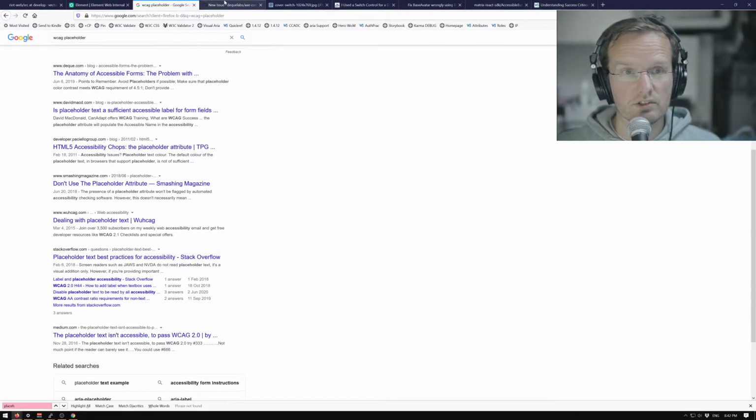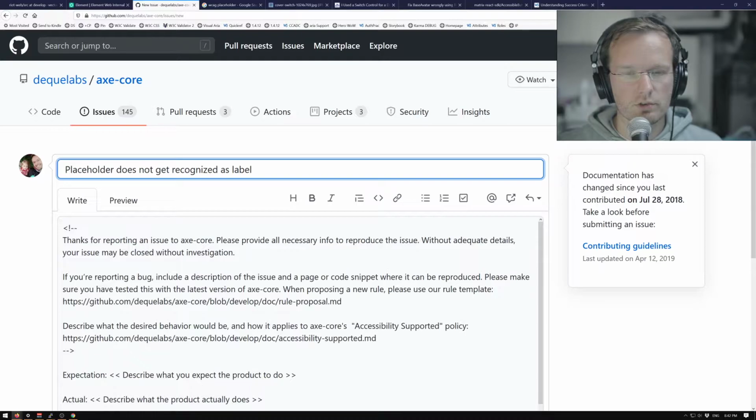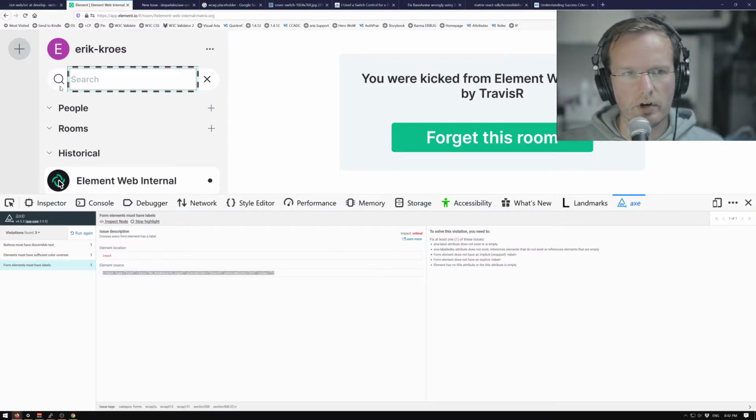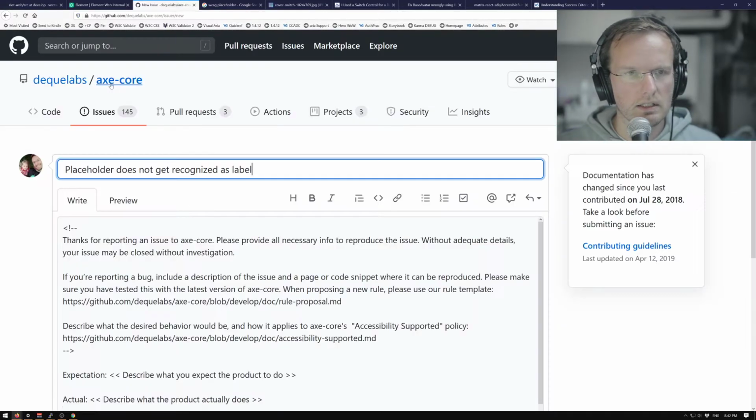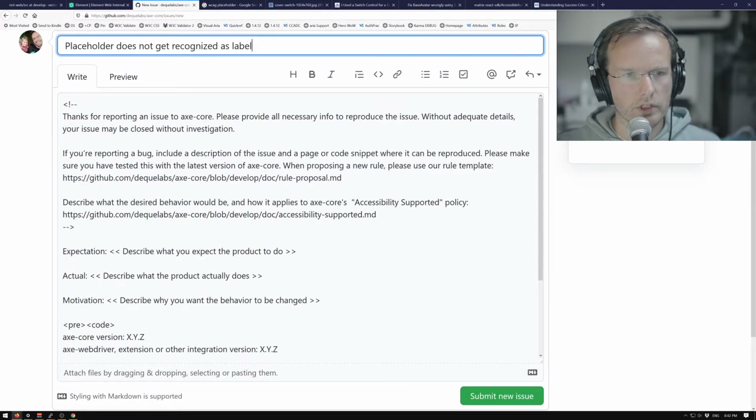So I'm just going to make an issue. Placeholder does not get recognized as label. In this case, you have frying pan as visible label. Yeah, this is the field to fry pans with, or pan fry with. Thanks for reporting issue. If you're reporting a bug, include a description of the issue or code snippets can be produced. Okay.